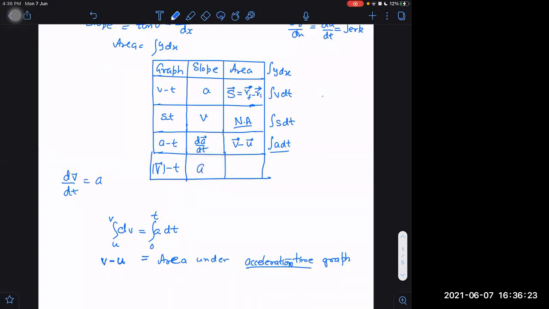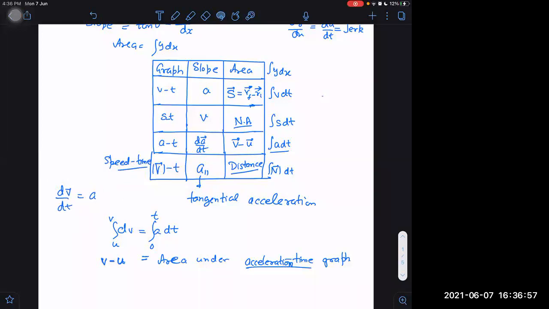That is called the parallel tangential acceleration. And the other thing is area. Integral of mod v dt, that gives us, think what it will give us. Distance. Okay. So this is a speed versus time graph. Mod v means speed. The speed versus time graph is also interesting. It gives us, on the one hand, not the net acceleration, remember. Is it net acceleration? No. It is only tangential acceleration.